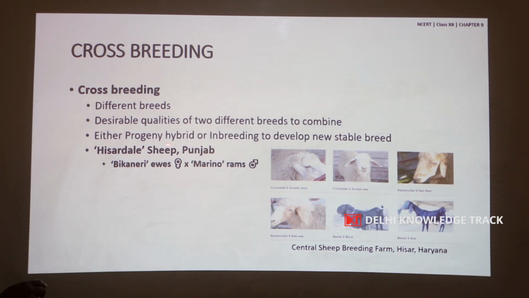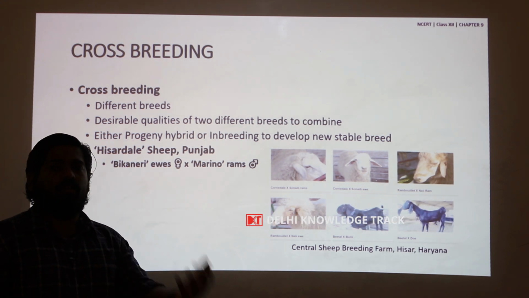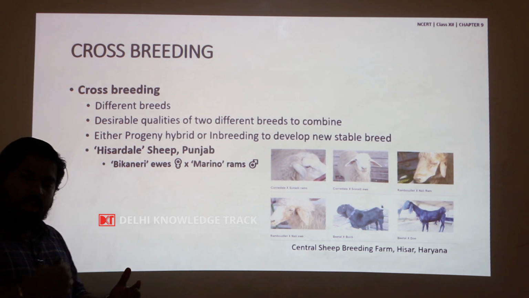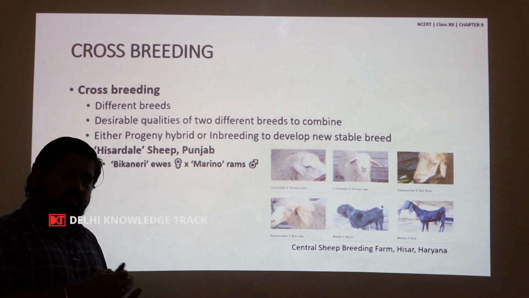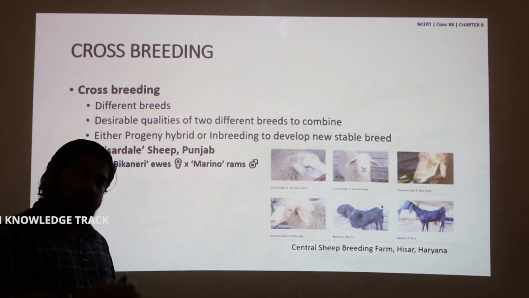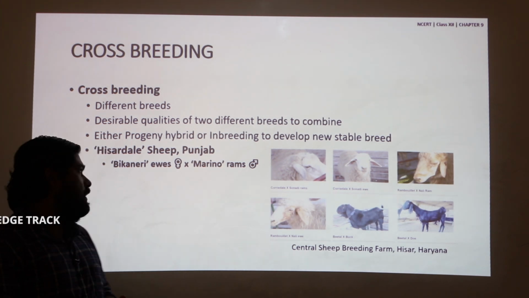The hybrid progeny is either used as such for commercial purposes, or it is bred with other such similar hybrids to perform inbreeding to develop a stable and new breed by itself.